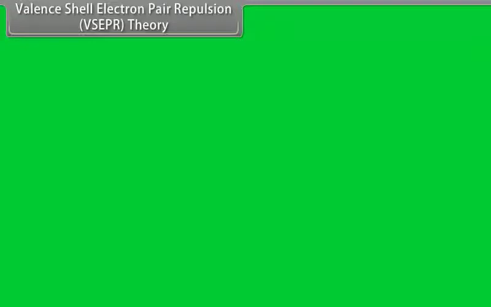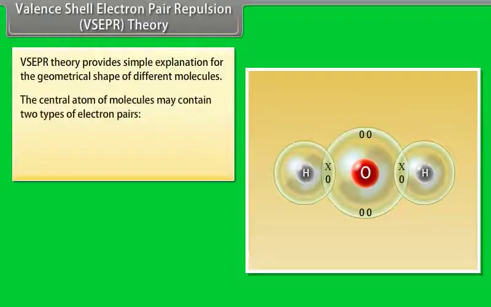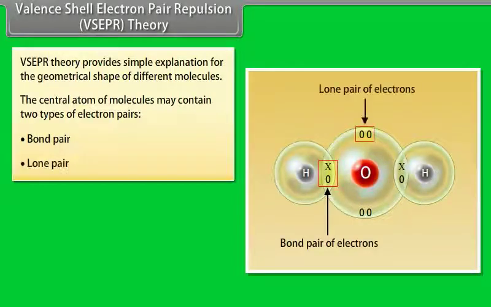Valence shell electron pair repulsion, VSEPR theory. VSEPR theory provides a simple explanation for the geometrical shape of different molecules. The central atom of molecules may contain two types of electron pairs. They are bond pair and lone pair.